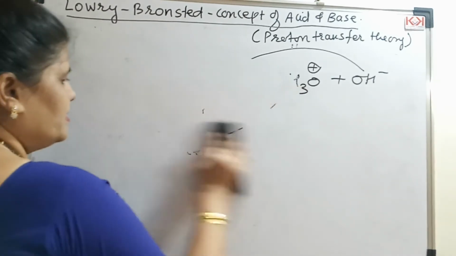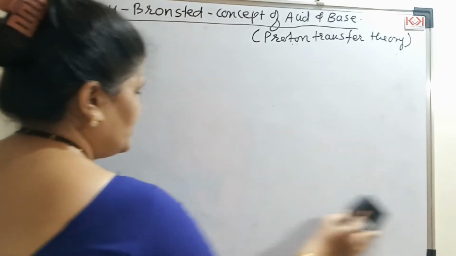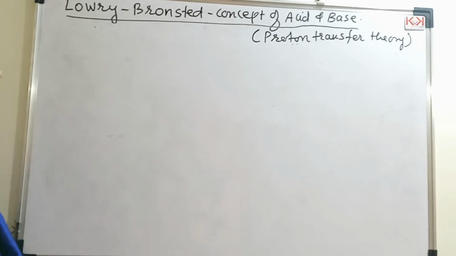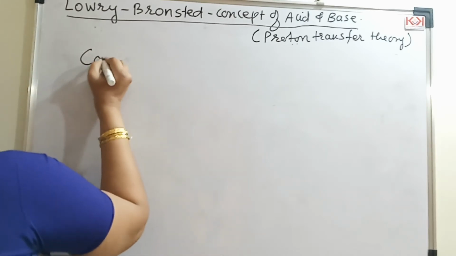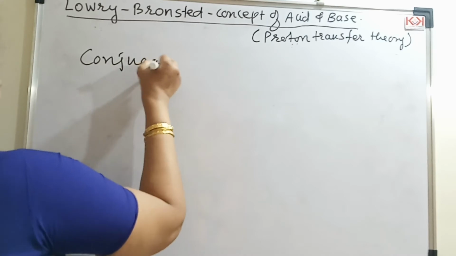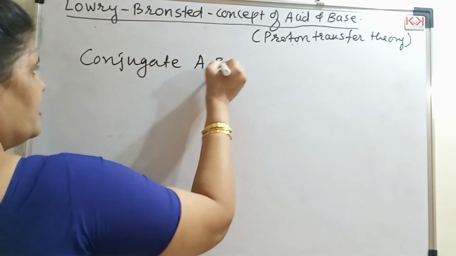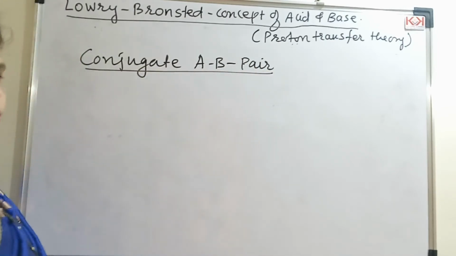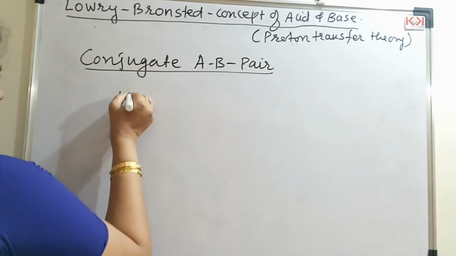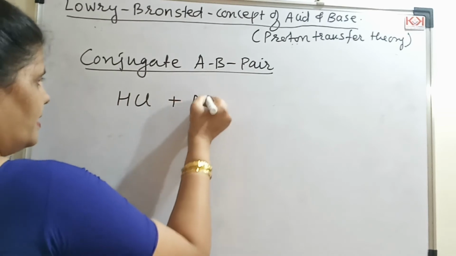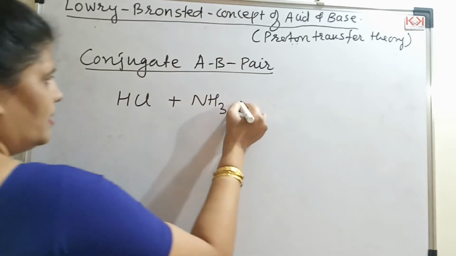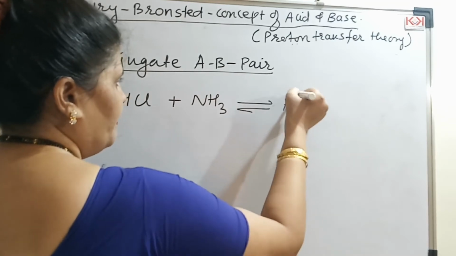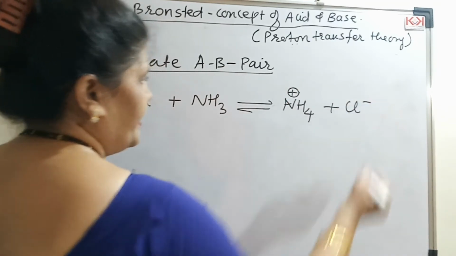Now next let us see what is a conjugate acid base pair. So this is very important. For that I am taking one example here. To know this, let us take the simple example we are practicing here. What I will get here is NH4 plus and Cl minus.